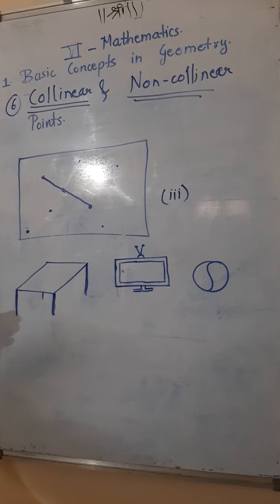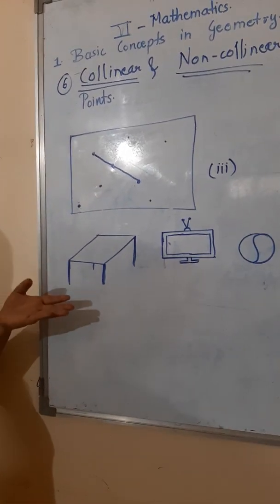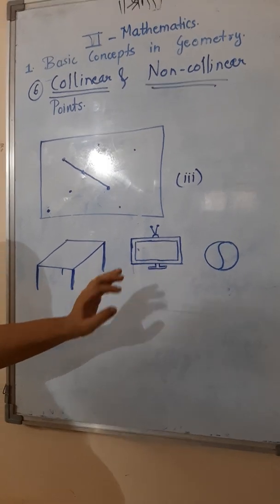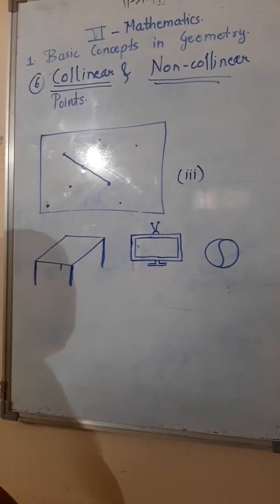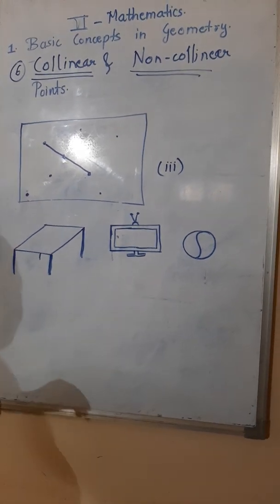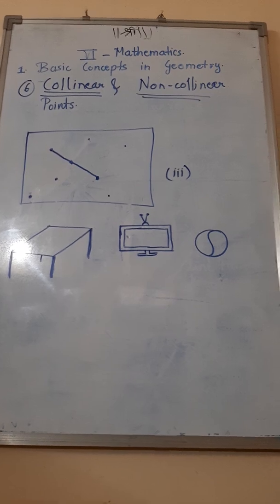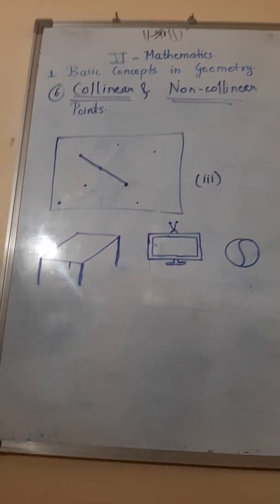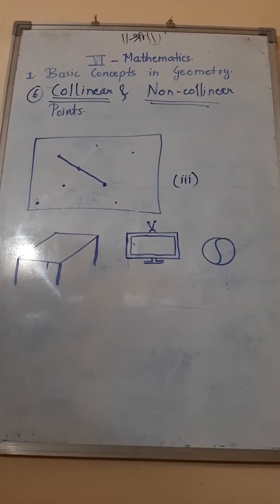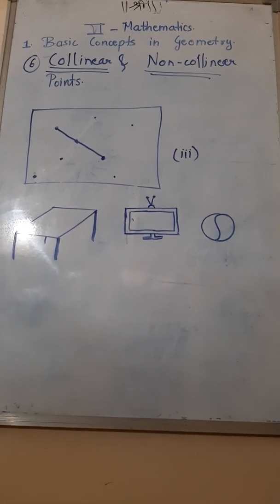Now you will see some diagrams down here. Yes, suppose this is a table. Okay, now what is this? Yes, it is a TV. And what is the last diagram? Yes, one of your favorites, that is a ball. So here down we are having 3 different objects. Do you see all those? There is a table, TV and ball.